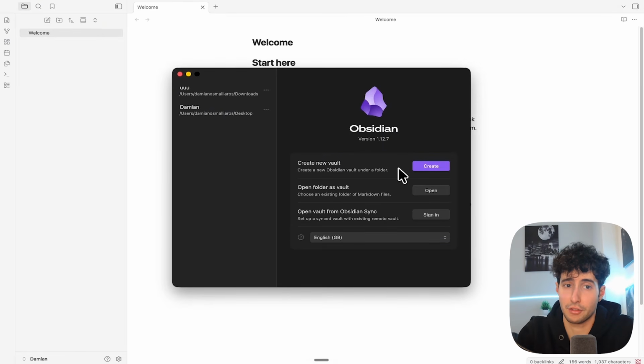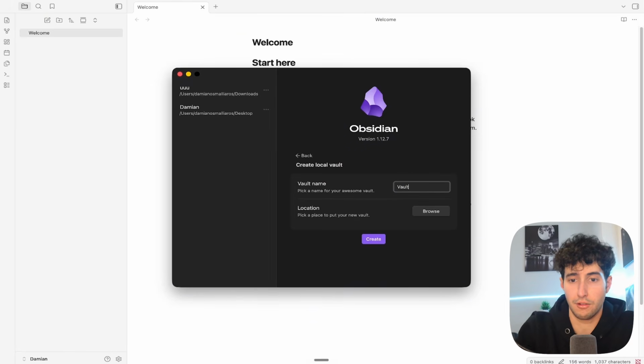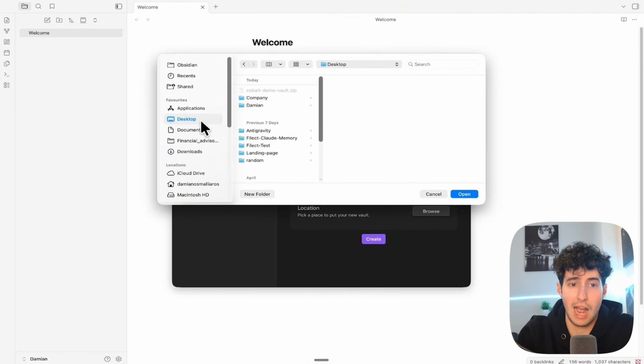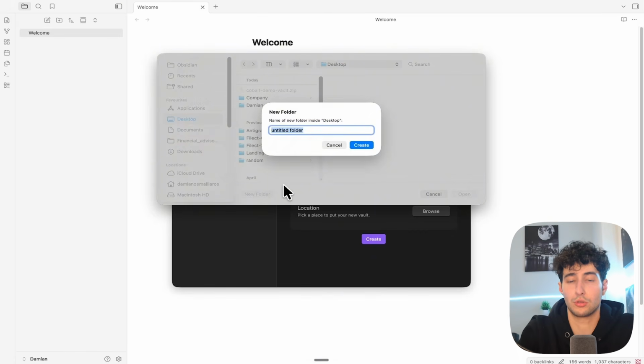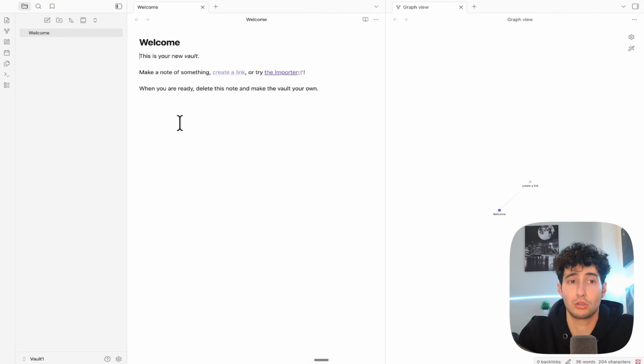Now the first thing that we have to do is to simply come over here and click on create, and then we simply need to give a name to our new vault. I'm going to call it vault 1, and then we need to select the location of that folder. So I'll simply click on browse, I will go over to my desktop, and I'm going to create a new folder, which I will also call vault 1 for this example, and then I will click on open. And now that we did that, we can simply come over here and click on create. And this is going to create our new vault for us, which means that we're done with our Obsidian setup.